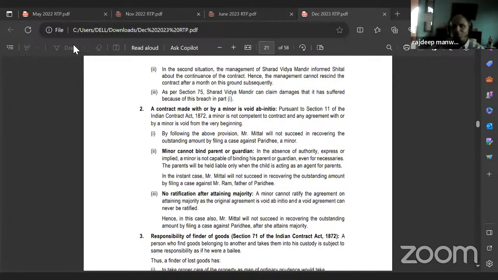Yes, sir. And a minor cannot ratify the agreement after reaching the age of majority. There also you can mention the case. I've done two cases with you, right? Correct or no? Leslie versus Sheill and all that. So just mention the name of the case. You don't have to explain the case, but if you mention the case, they'll give you some marks. Understood or no? Yes, sir. Hence, in this case also, Mr. Mittal will not succeed in recovering the outstanding amount by filing a case against Paridhi after she attains majority. Okay.